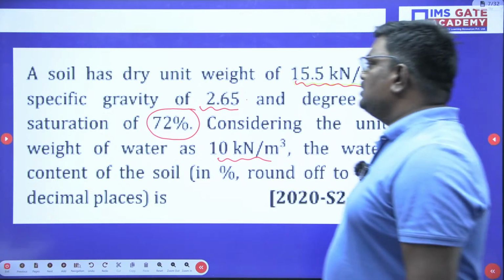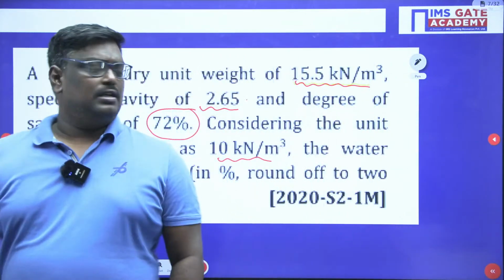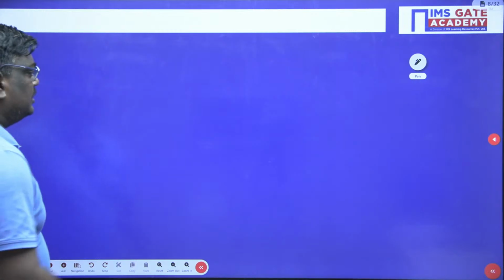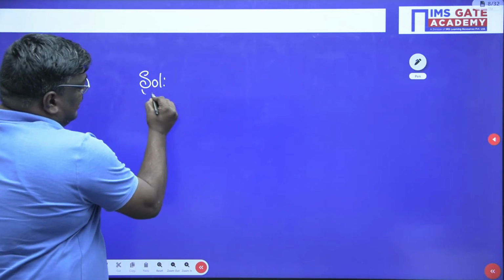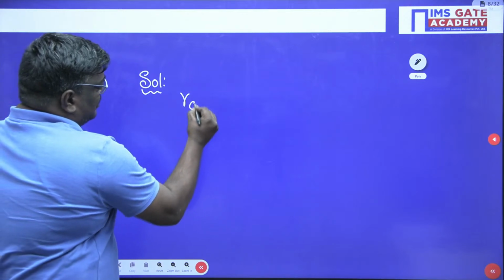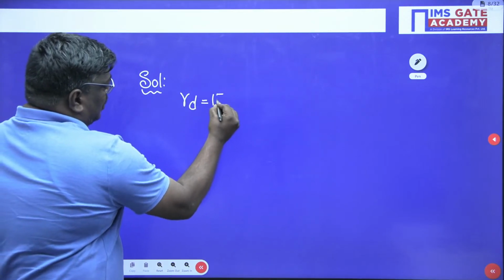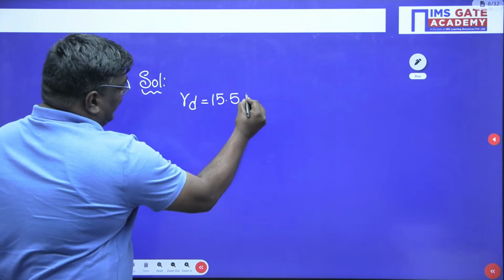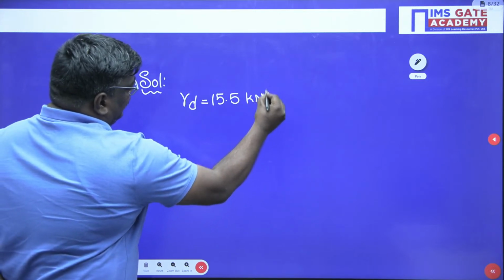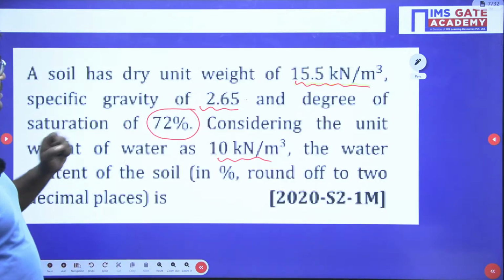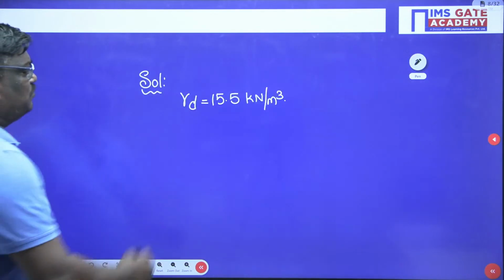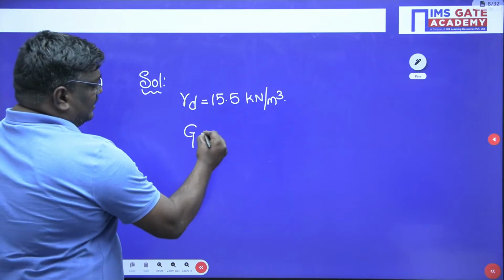Now see students, he has given the dry density. Here, if you solve this problem, my dear students, are you following? The dry density gamma D is equal to 15.55 kilonewton per meter cube. This is the dry density. Now what is the value of specific gravity? Specific gravity is given as 2.65.